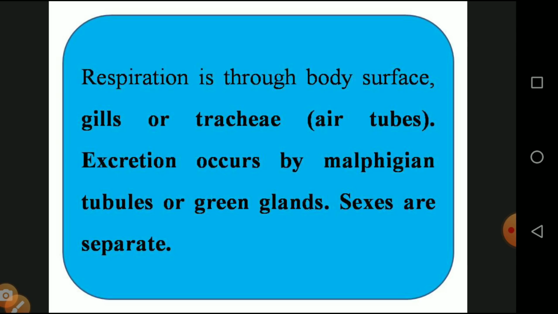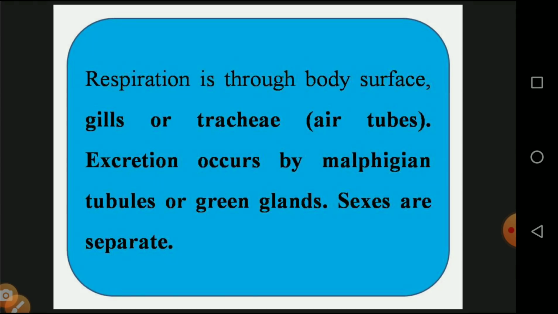Tracheae are otherwise called air tubes. Excretion occurs in the Malpighian tubules or green gland. The sexes are separate, which means male and female organisms are separate.